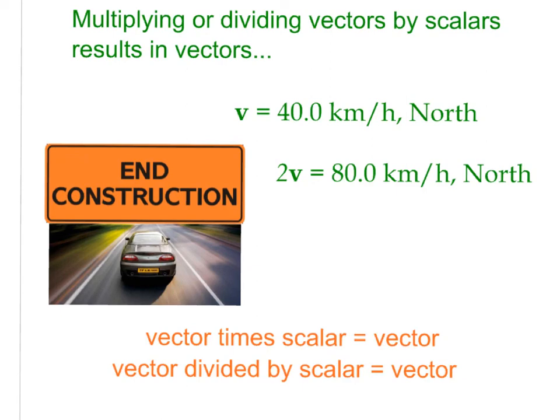You multiply your velocity by 2 because now the speed limit's about 50 miles per hour, or 80 kilometers per hour. When I multiply this scalar, this 2 quantity, times the vector quantity, I will get a vector. I will get 80 kilometers per hour for my magnitude, and north is my direction. So when we have a scalar and we multiply it by a vector, we always get a vector.